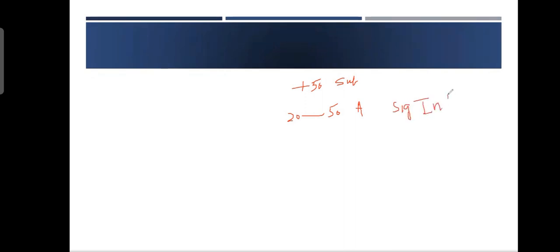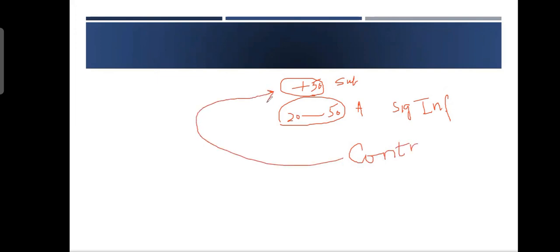Now, the thing is, this 20% and 50% is just one criteria. It is just one criteria, but this is not like the absolute rule. What you need to see is control. If control is there or if control is missing. If control is there, you call it a subsidiary and you do line by line consolidation. And if control is missing, then you call it an associate.